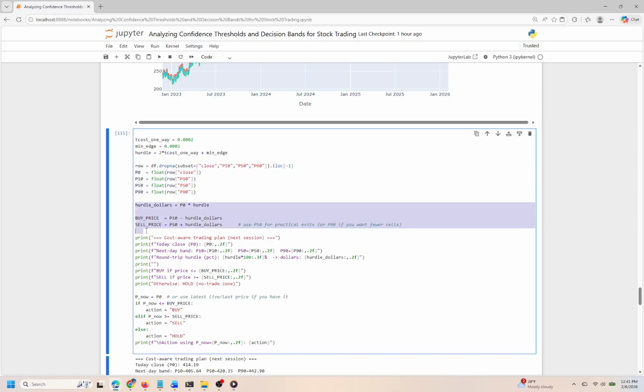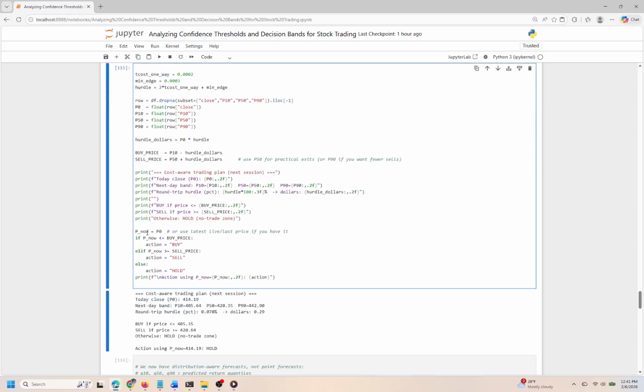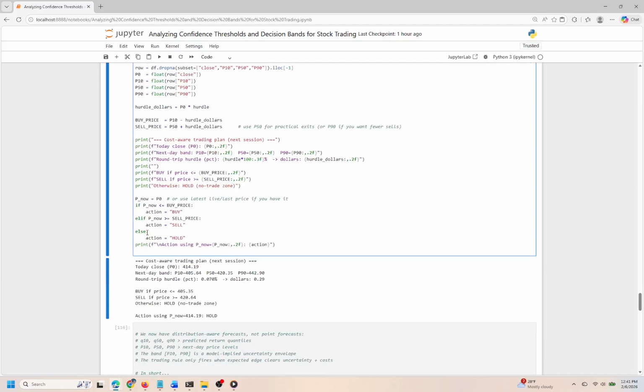After that, we compute the hurdle in dollar terms, which tells us exactly how much the price must change to cover our costs. With this figure, we can establish concrete buying and selling prices, where we suggest buying if the price falls below the buy threshold and selling above the sell threshold. If the price is within a certain range, we recommend holding on to the asset.